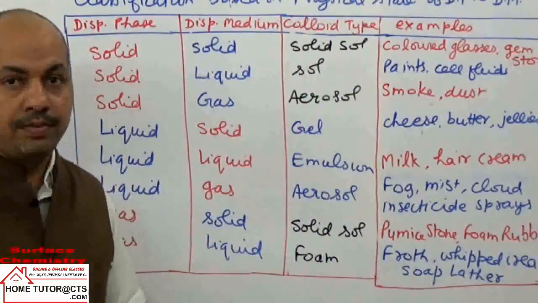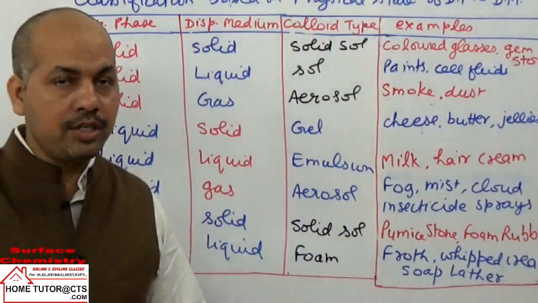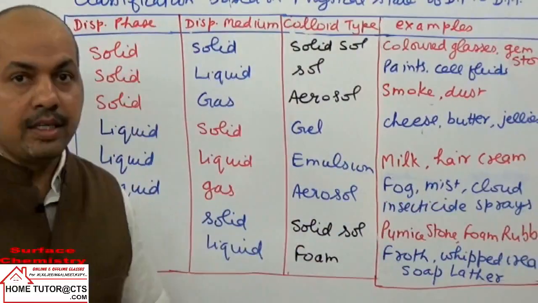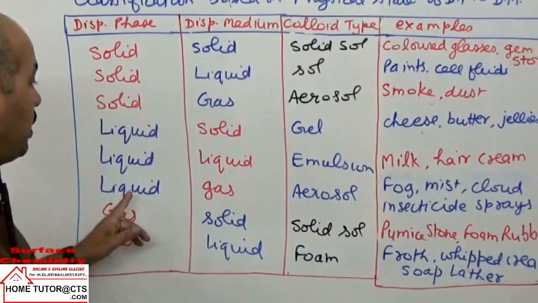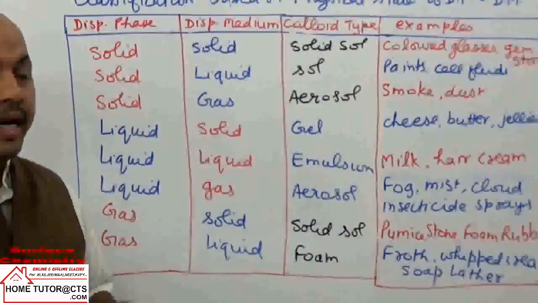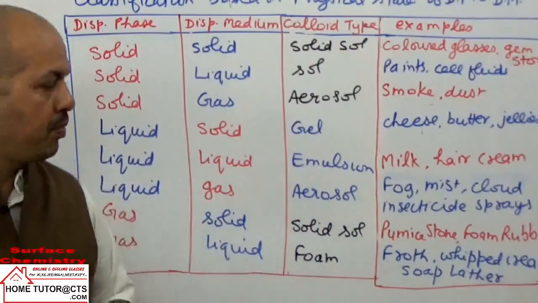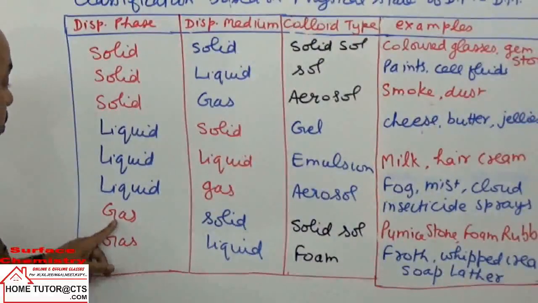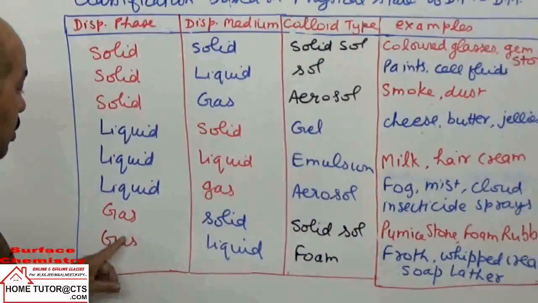Examples are fog, mist, cloud, insecticide spray, where we have liquid as dispersed phase and gas as the medium. Next, we take gas as the dispersed phase. We can have 2 combinations, not 3.